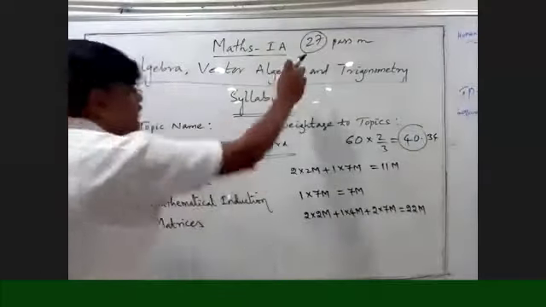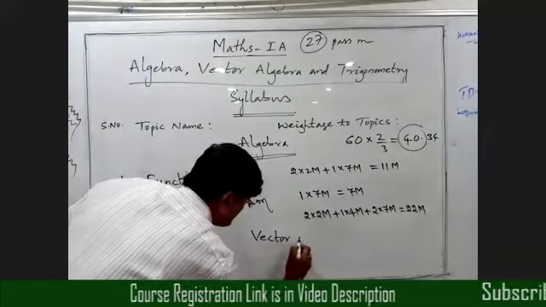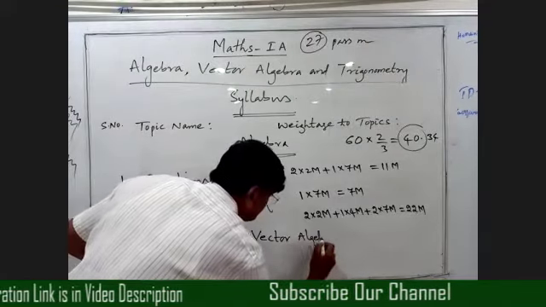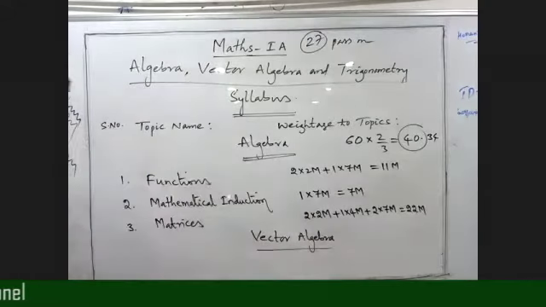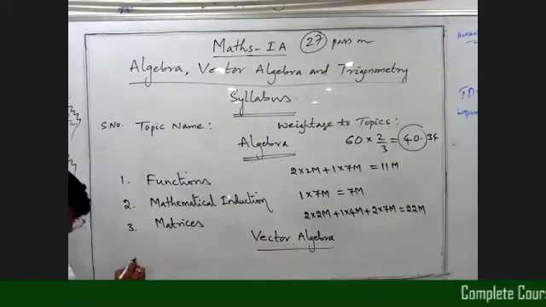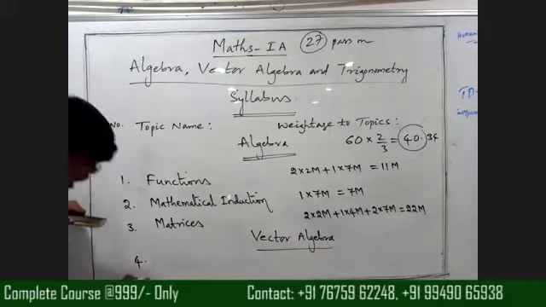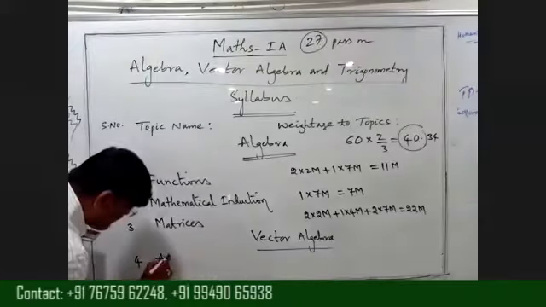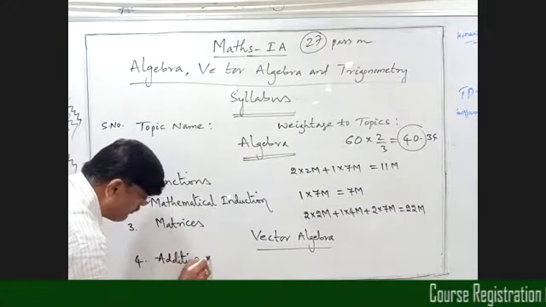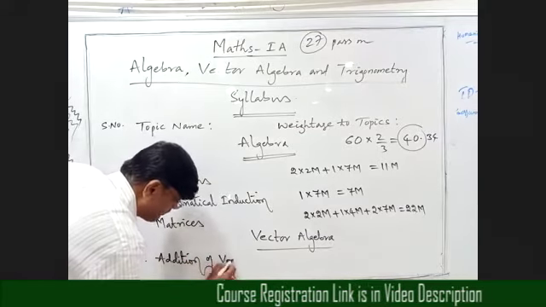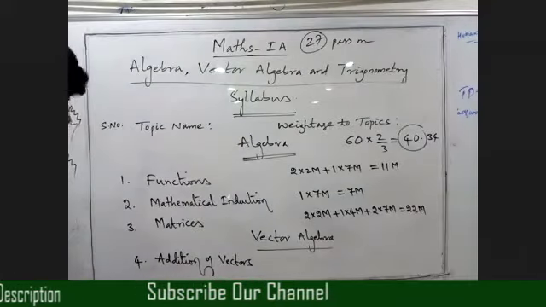Next, vector algebra. Number 4, addition of vectors.